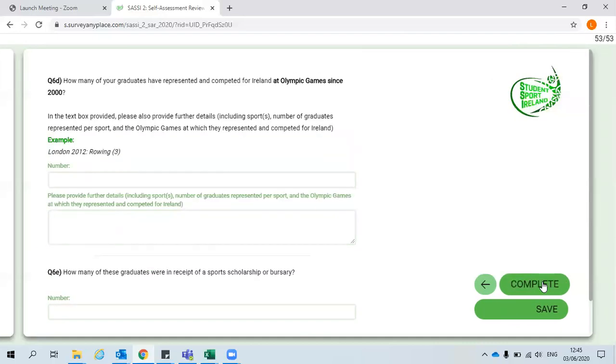When you are happy that all answers have been inputted into the survey, click Complete. So when all the different people who have helped you to input their answers, once you're happy that the complete survey is finished, click the Complete button and you will see the thank you message.